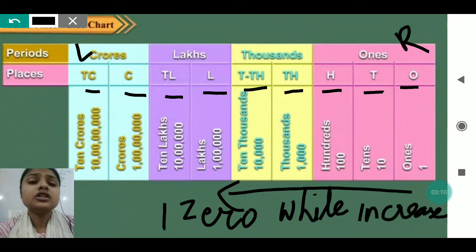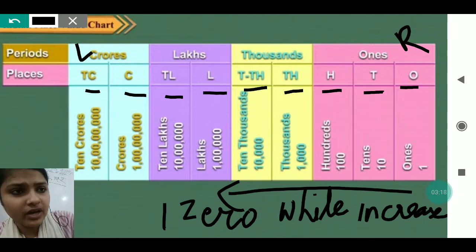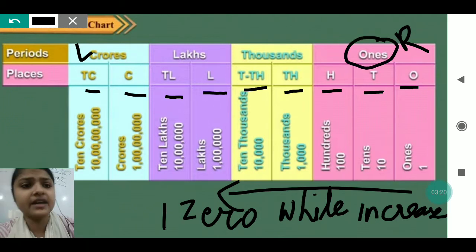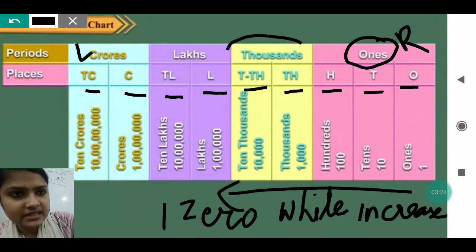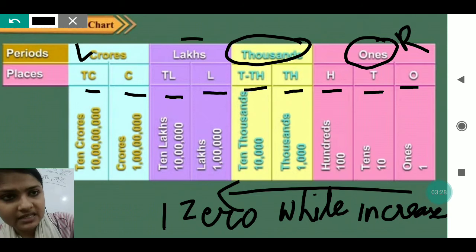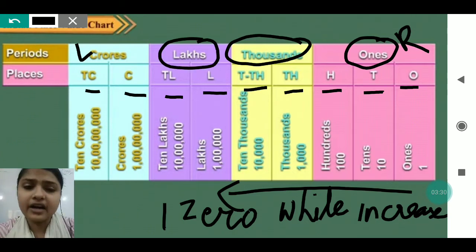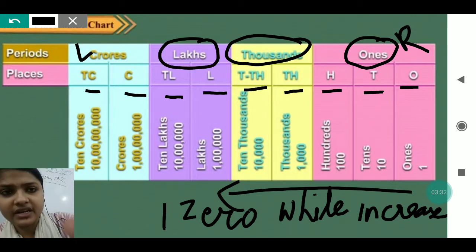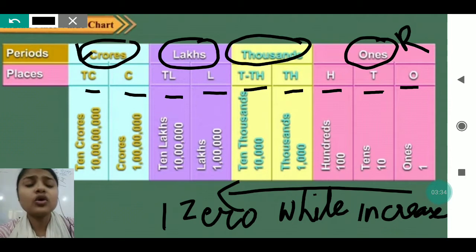Now, these places are divided in periods. Ones, tens and hundreds will come in one period, that is the ones period. 1,000 and 10,000 will come in one period, that is the thousand period. Lakh and 10 lakh will come in one period, that is the lakh period. And crore and 10 crore will come in one period, that is the crore period. So it means that in the Indian place value chart there are 4 periods.